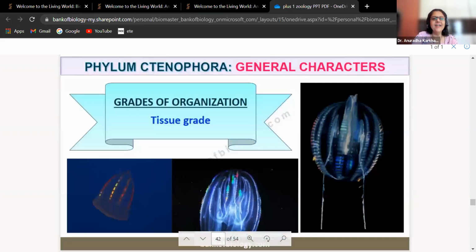Let us see. General characteristics: grade of organization is tissue grade, meaning they form only tissues. They don't have any organs or organ systems. This one also you can see, right? This red and golden color, how it shines at night. These are night pictures, so the backgrounds are dark, because these pictures are taken especially at night. During the daytime, because they are almost translucent or transparent, you cannot figure them out. At night, yes, you can see them.